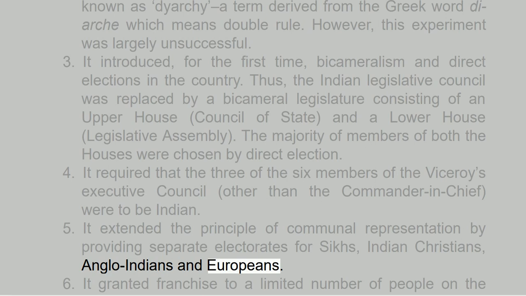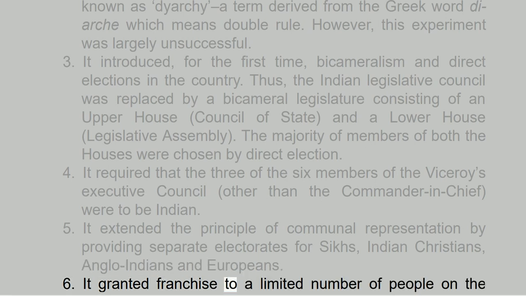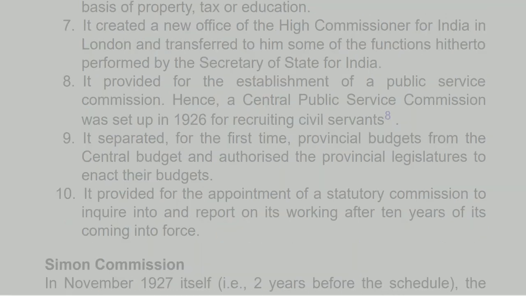6. It granted franchise to a limited number of people on the basis of property, tax or education. 7. It created a new office of the High Commissioner for India in London and transferred to him some of the functions hitherto performed by the Secretary of State for India. 8. It provided for the establishment of a Public Service Commission. Hence, a Central Public Service Commission was set up in 1926 for recruiting civil servants.